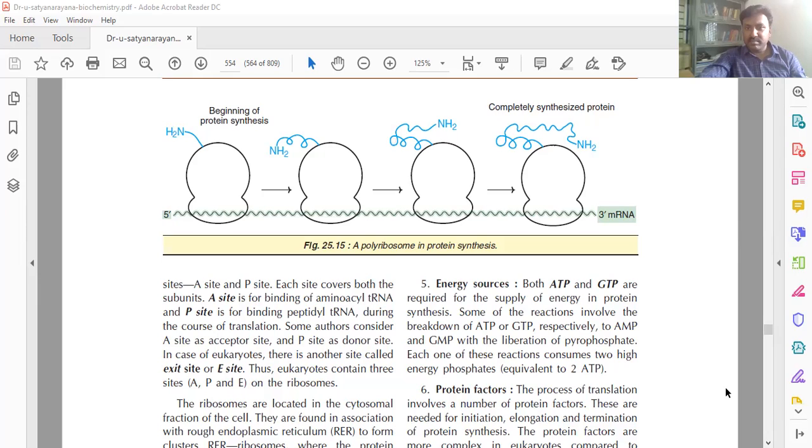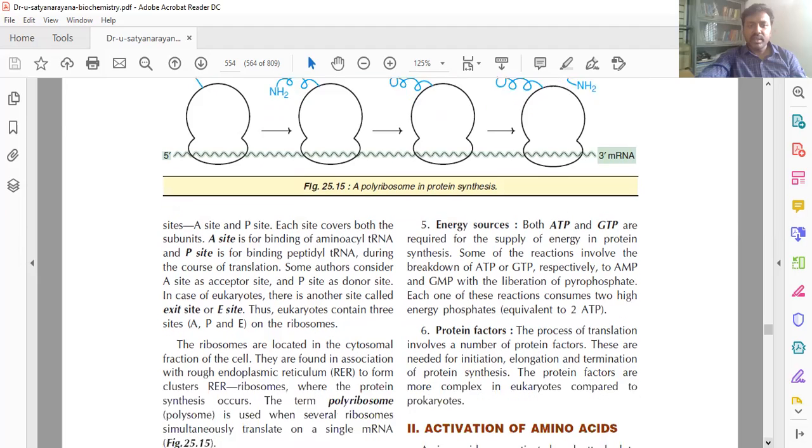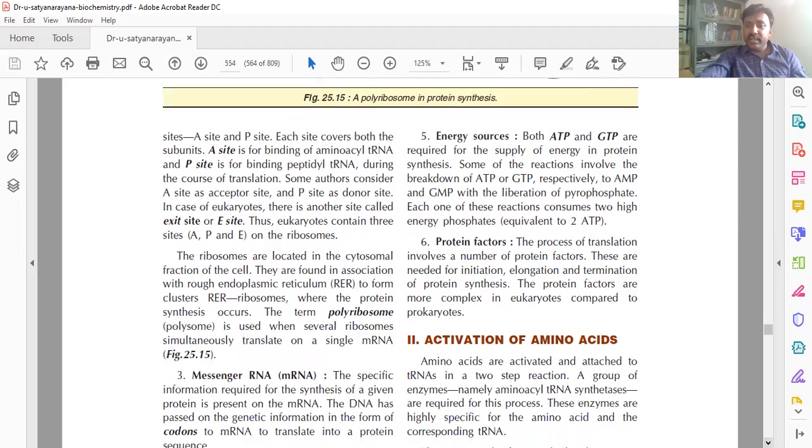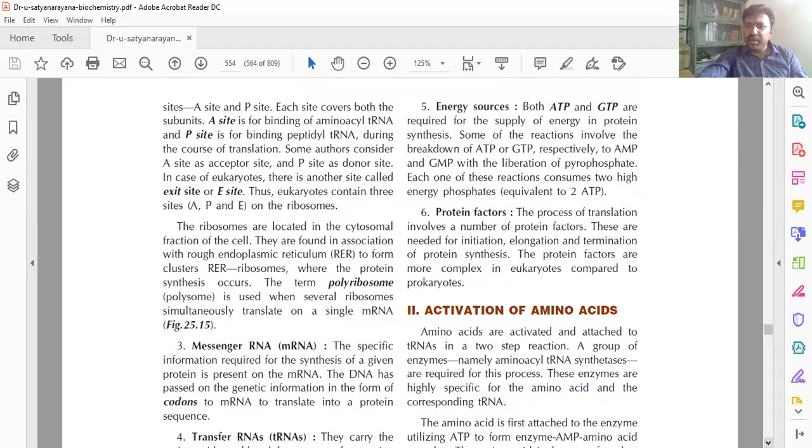Okay. Next, what is required for the process: mRNA is compulsory. Because, sorry, the codons are present in the mRNA. Depending upon those codons only, the protein is synthesized. That's why it is messenger RNA, because it has the codons.